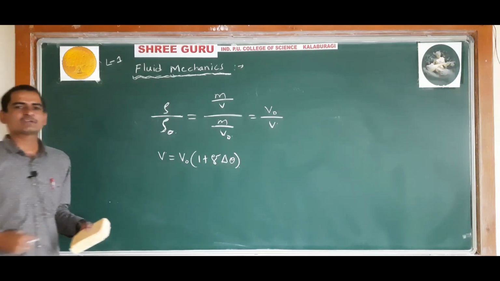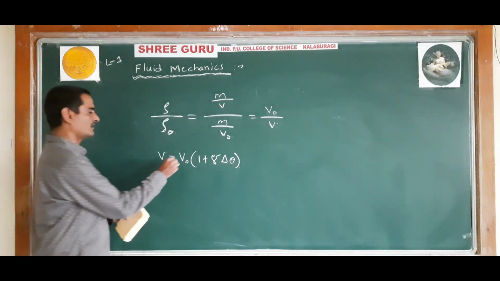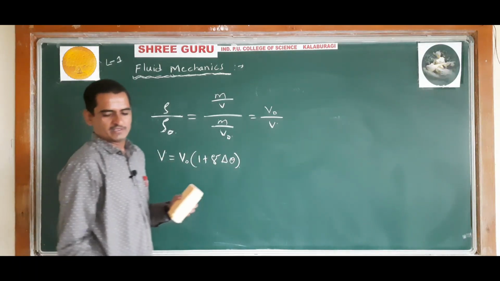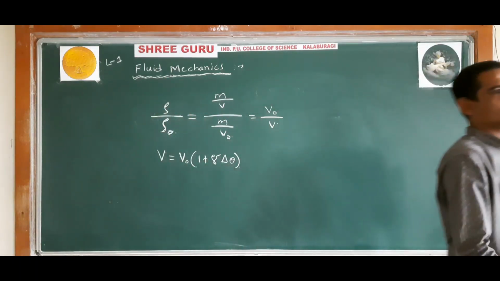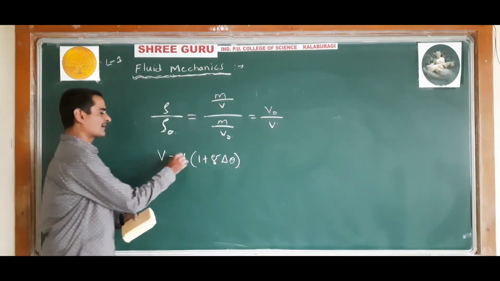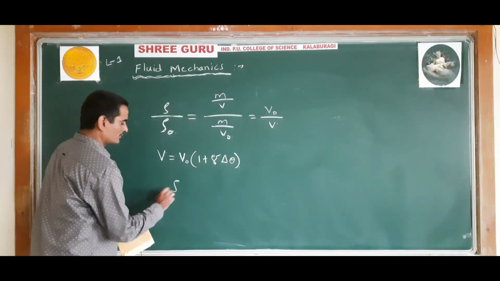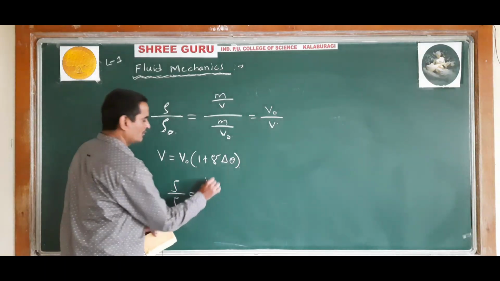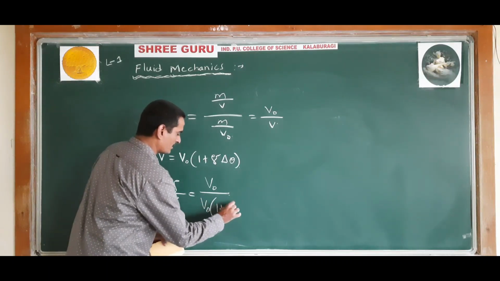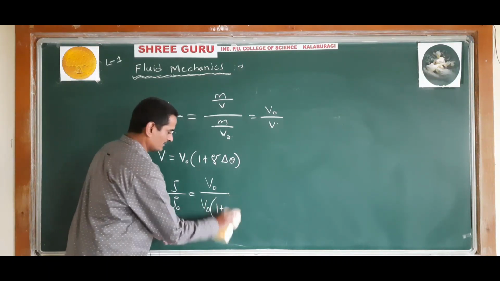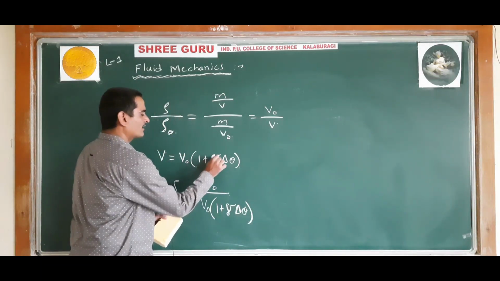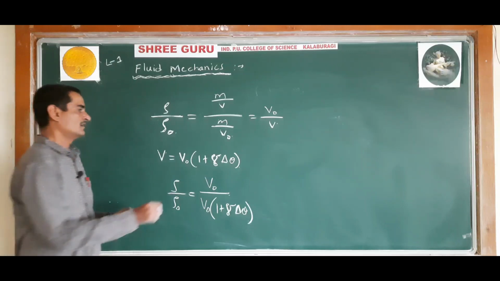We have studied this in the previous chapters. If you have not studied, we will study thermal expansion in the next chapter called thermal properties of matter. There you will study this type of formula. So you will get rho divided by rho naught is equal to V naught divided by V. V can be substituted as V naught into 1 plus gamma into delta theta. This gamma is called the coefficient of volume expansion.